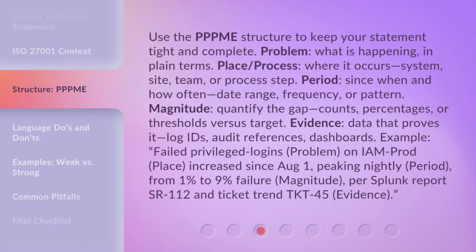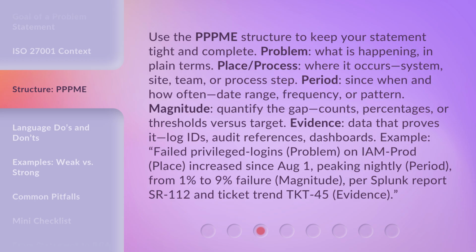Use the PPPME structure to keep your statement tight and complete. Problem: what is happening in plain terms? Place/process. Where it occurs: system, site, team, or process step. Period. Since when and how often? Date range, frequency, or pattern. Magnitude. Quantify the gap. Counts, percentages, or thresholds versus target. Evidence. Data that proves it. Log IDs, audit references, dashboards.